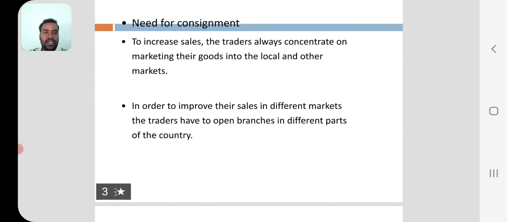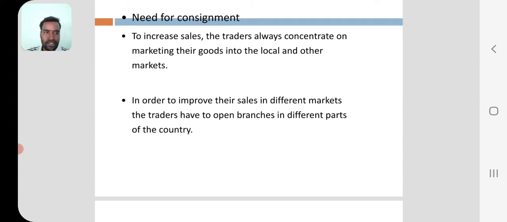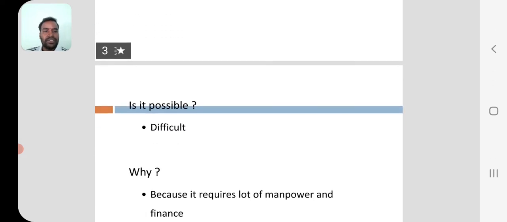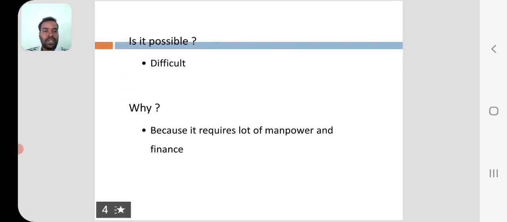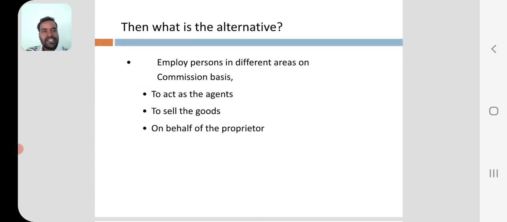In order to improve their sales in different markets, the trader has to open branches in different parts of the country. A trader will look after only their local area, but he wants to open new branches in different areas, so he wants to improve their sales in different areas. For that, consignment is needed. Is it possible? Difficult. Why? Because it requires a lot of manpower and finance. Then what is the alternative?